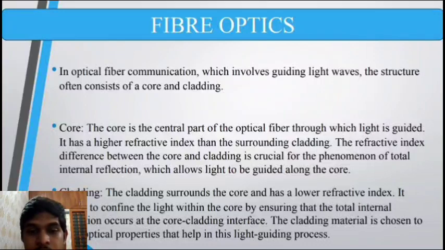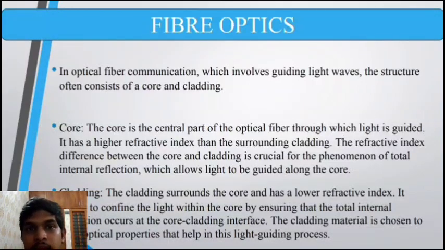It serves to confine the light within the core by ensuring that total internal reflection occurs at the core-cladding interface. So, cladding is the part where light doesn't travel, but it is a necessary part of the fiber optics where total internal reflection needs to happen. Then the cladding material is chosen to have optical properties that help in the light guiding process.